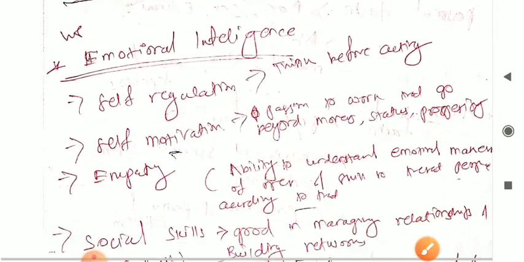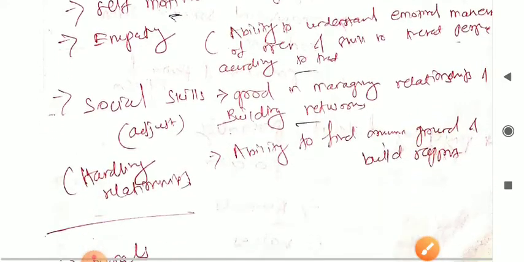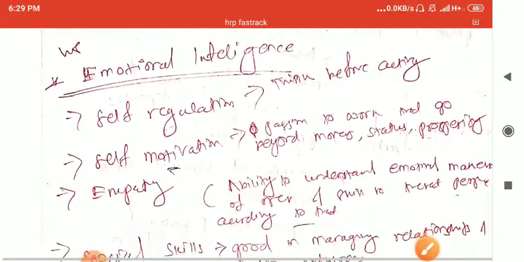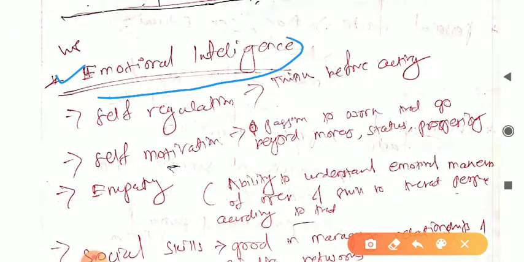Next one, these terms are very important. You can refer to emotional intelligence. From this you can expect at least 1 mark. Emotional intelligence means how emotionally you are handling all situations, how you are controlling your feelings with respect to the situations. Either you are considering the practical things or you are just going with the flow. This is the basic definition or basic meaning of emotional intelligence.